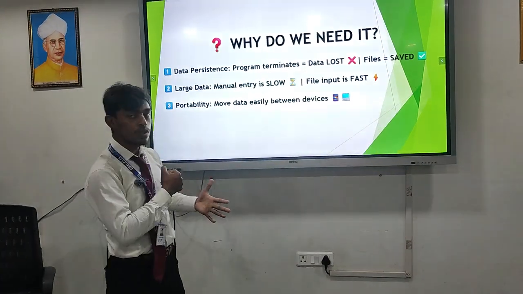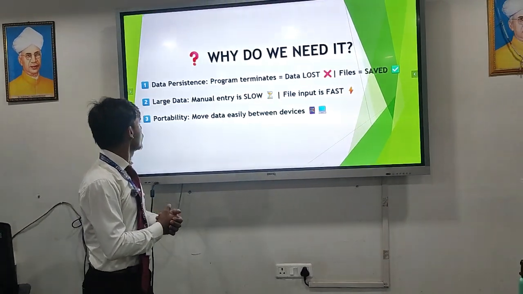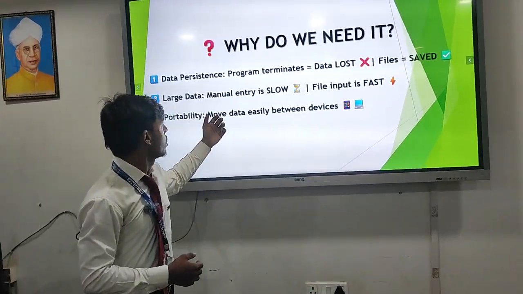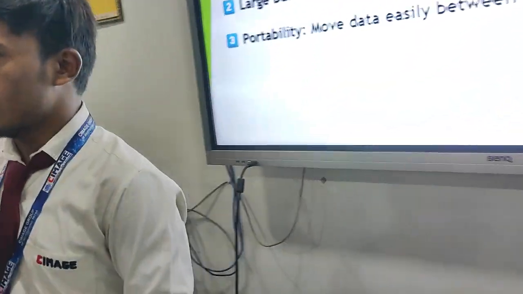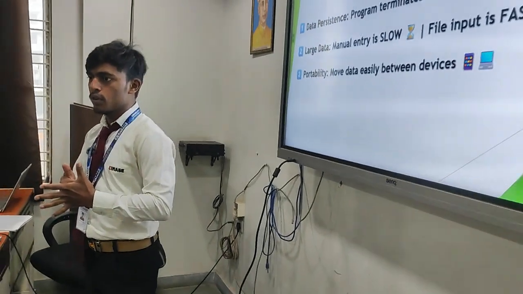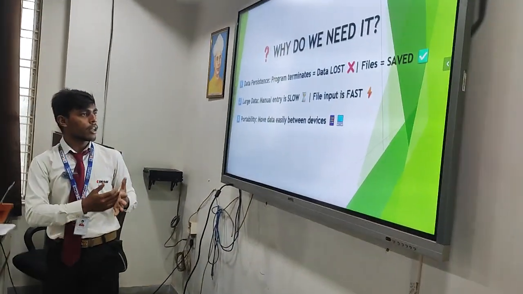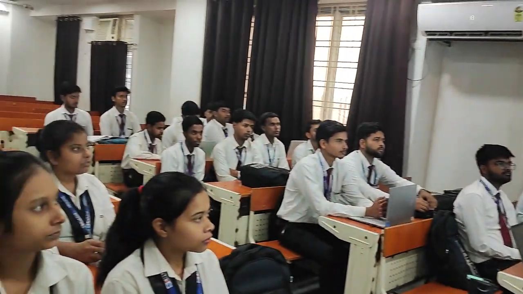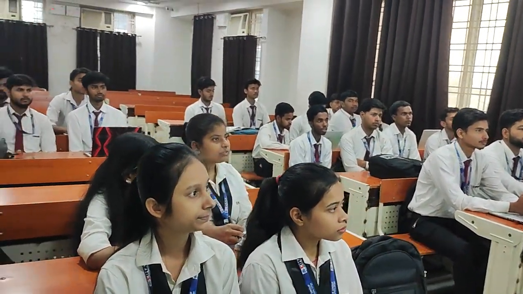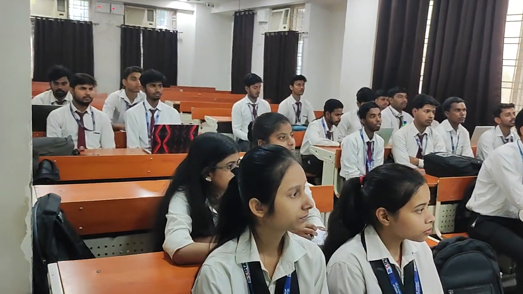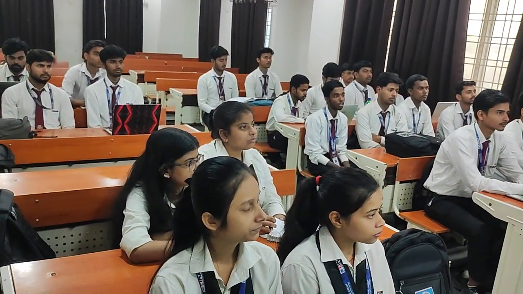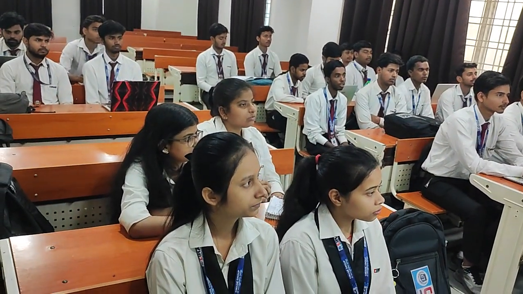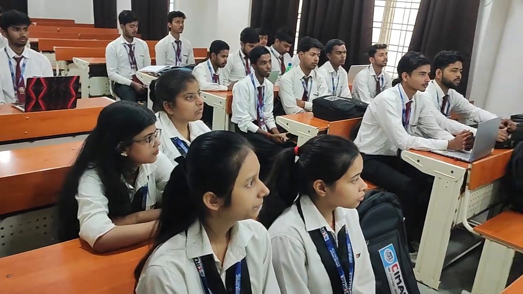But why do we need to use file handling? File handling is needed for data persistence. If a program terminates, then if you use file handling, the file data will be saved. If you want to use a large amount of data, then we use file handling. Portability: if you want to move data from a phone to other devices like a laptop or PC, then we use file handling to go from one device to another device.